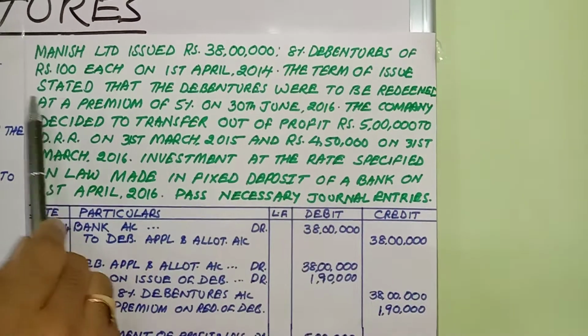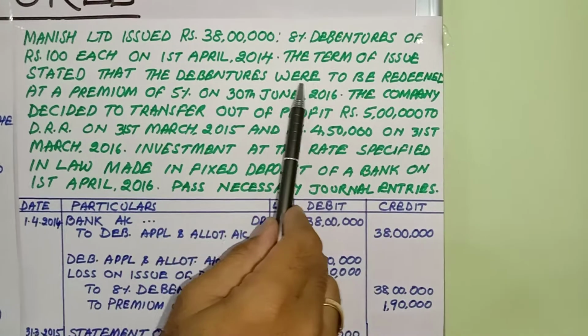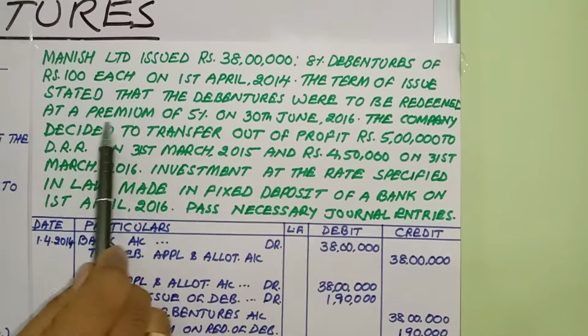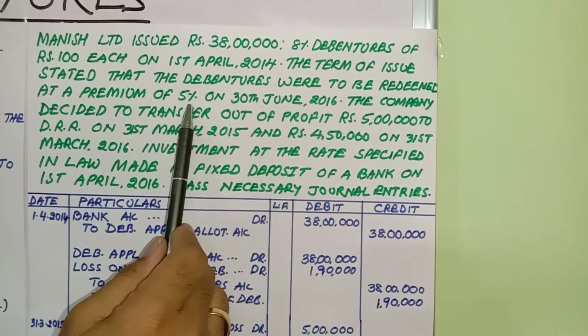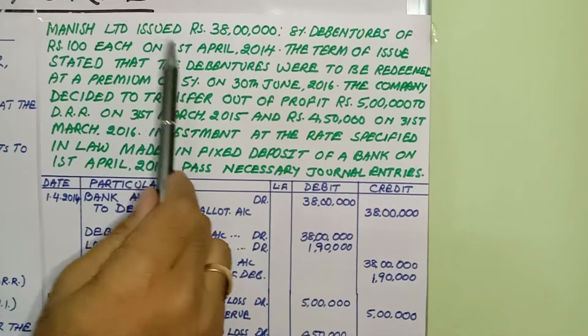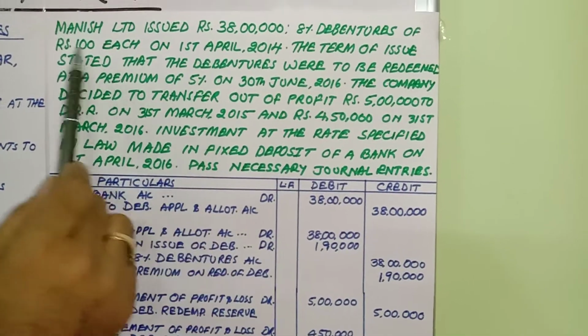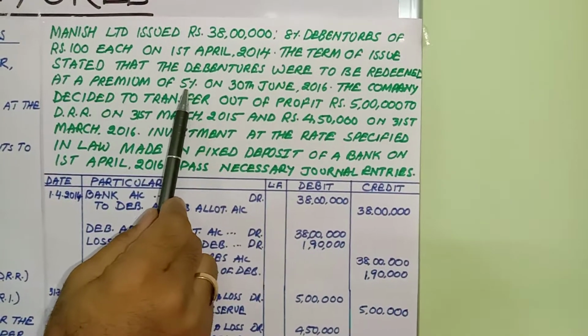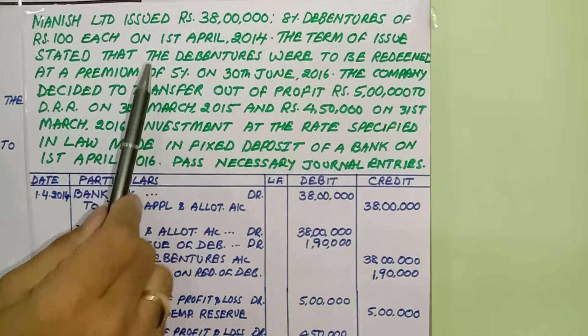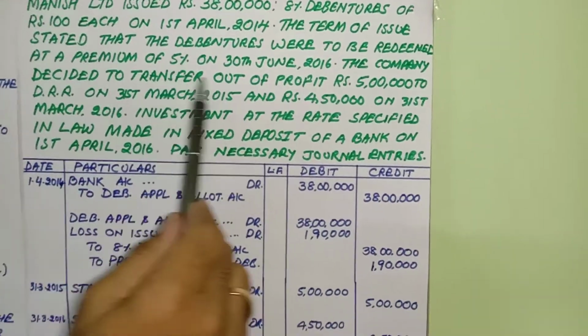The terms of issue stated that the debentures were to be redeemed at a premium of 5%. So when I am repaying the debentures, I am paying an extra amount. I have taken 100, but I will be paying back 105. So this 5 rupees will be loss on issue of debentures.